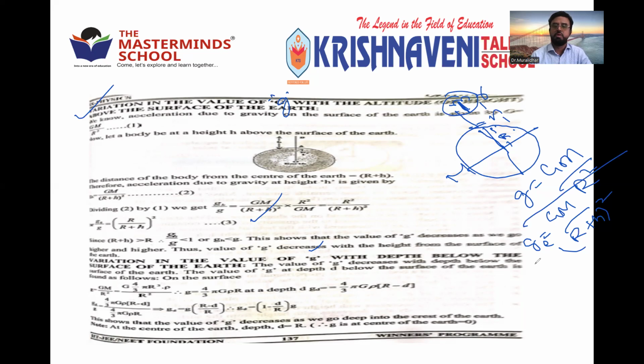Divide both of them. When you are dividing them, GM cancels. So what will you get here? g at height by g is equal to (GM by (R plus h) whole square) by (GM by R square), which gives R square by (R plus h) whole square. From this you can get the formula.